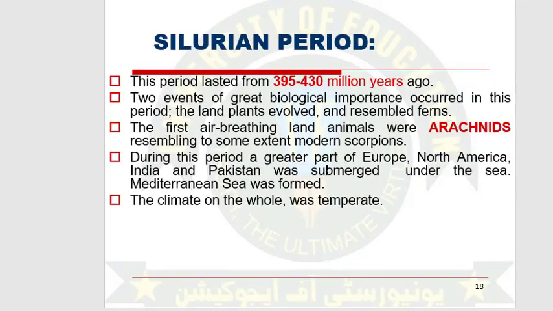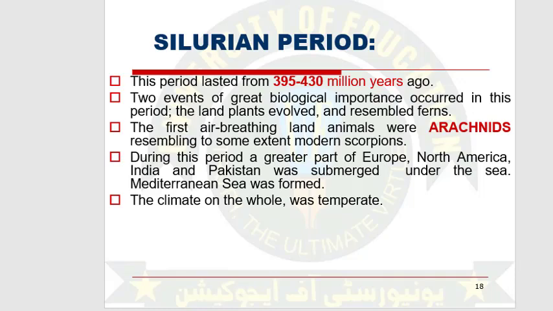Next, we are going towards the Silurian time period. The Silurian comprises 35 million years. It started at 430 and ended at 395 million years ago. In this time period, two biological events were noticed. Number one, air-breathing land animals called arachnids, resembling modern scorpions.